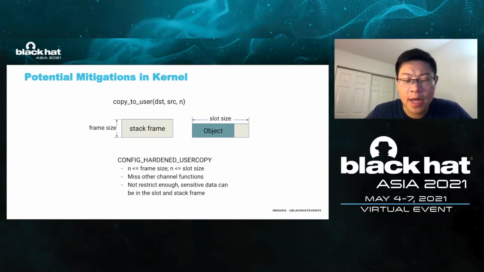While this technique can mitigate the threat of some elastic objects, it suffers from two problems. On the one hand, it only enforces length checking for copy_to_user. Other critical kernel functions for data transferring are not included. On the other hand, the legitimate length range is not restricted enough. The sensitive data can reside in the cache slot or stack frame. It's still possible to leak them even after the mitigation is enforced.